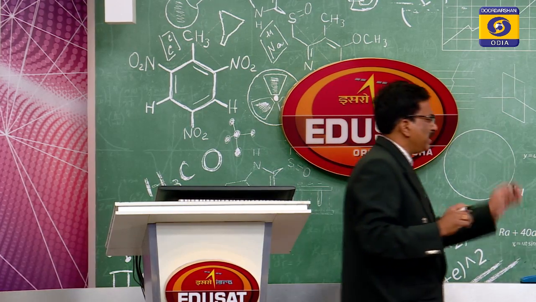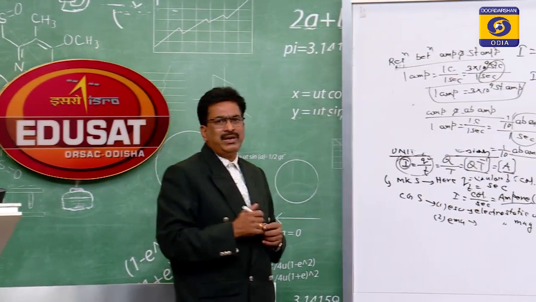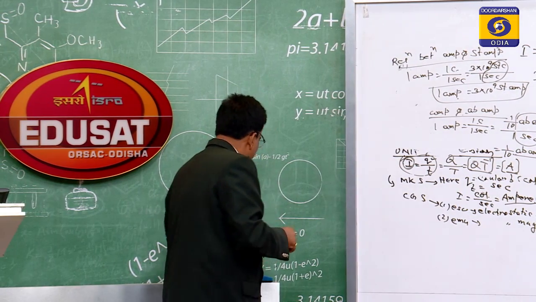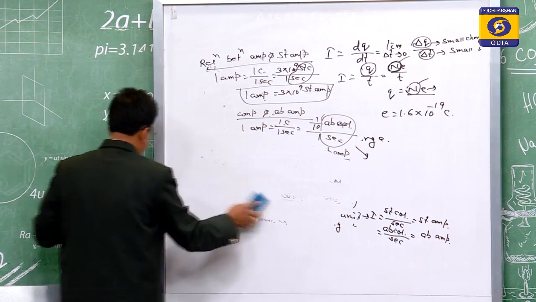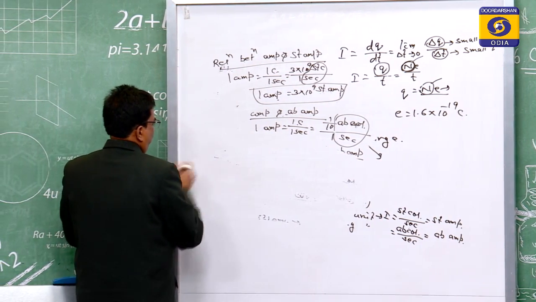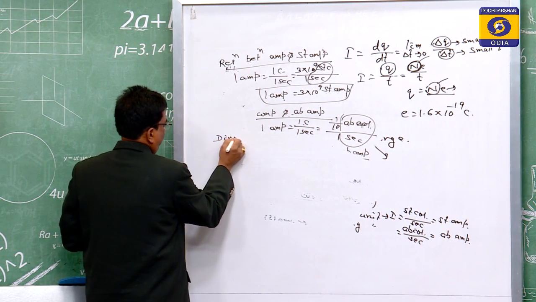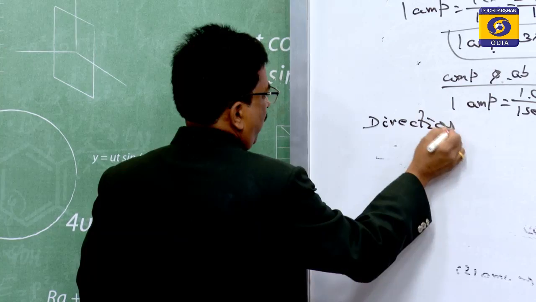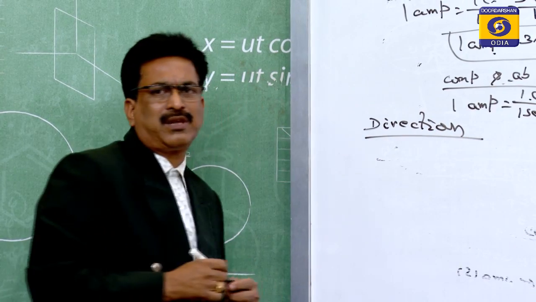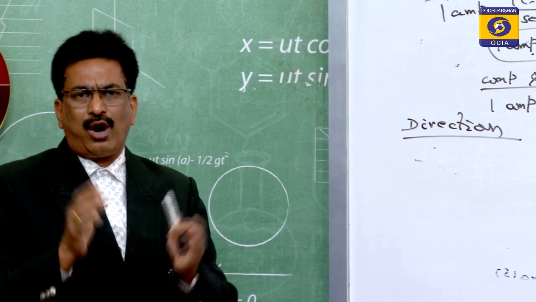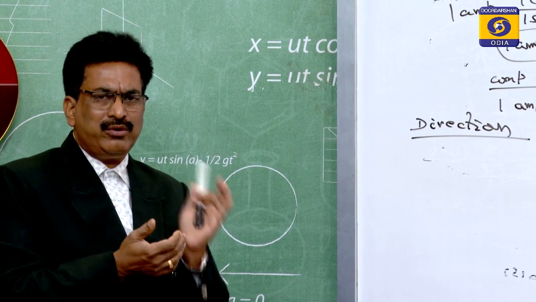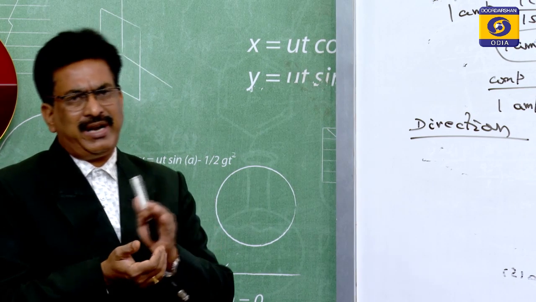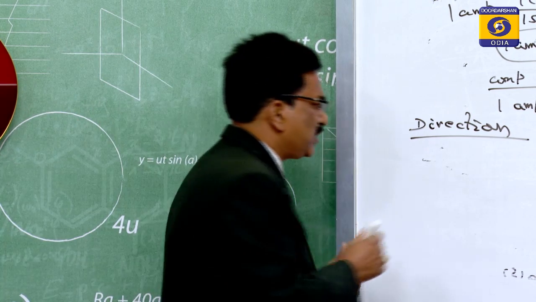Next, after its unit, we will discuss its direction. What will be the direction of the current? The direction of the current is always opposite to the flow of the negative charges. The current can be considered due to negative charge flow or due to positive charge flow.